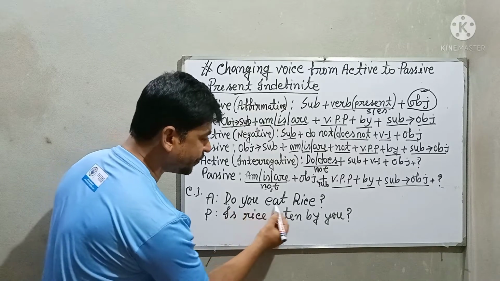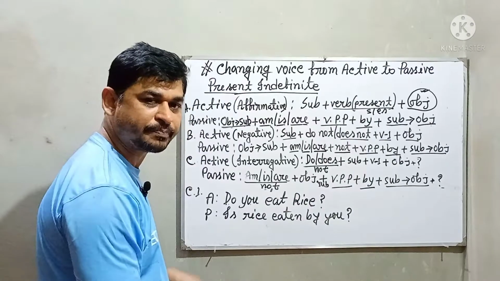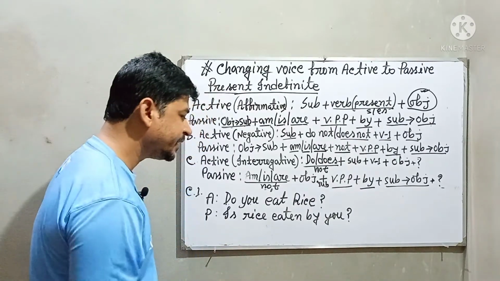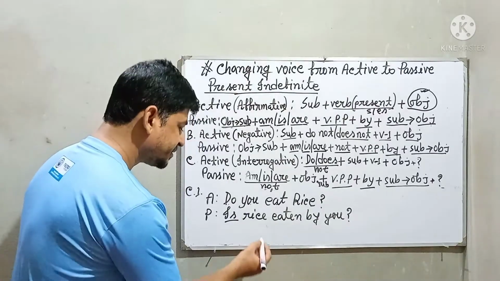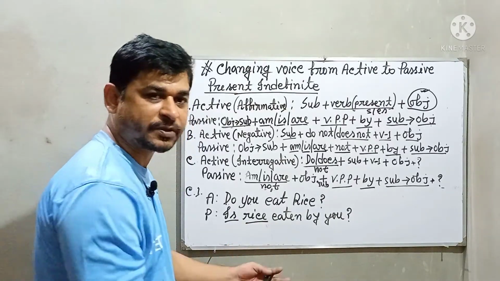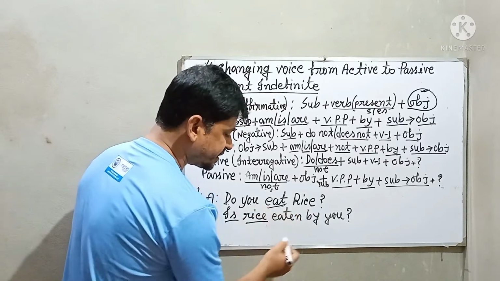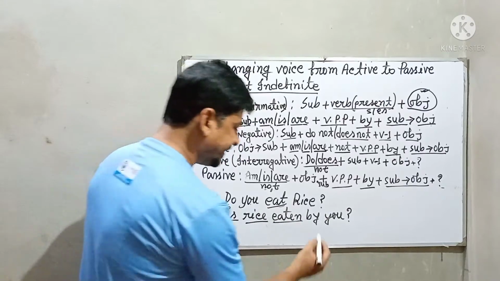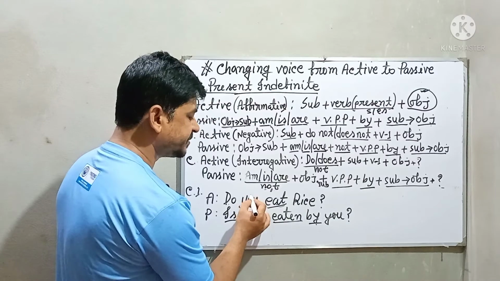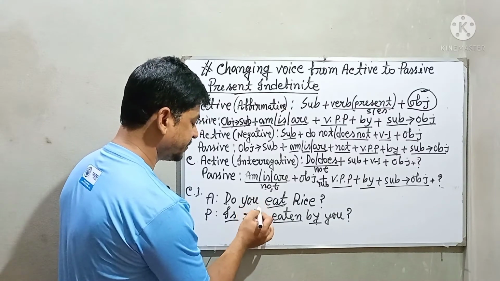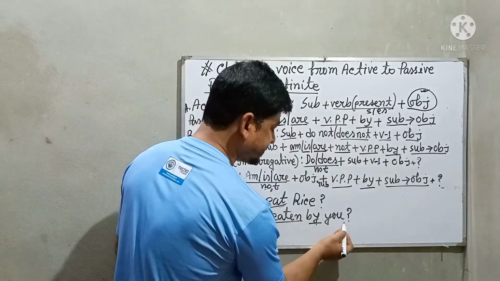Suppose here, do you eat rice? It's an interrogative sentence and it follows the structure of present indefinite tense. And that's why in the beginning of the sentence we have used is, because rice is third person singular number. Then the past participle of the verb eat has become eaten. Then you have to use by, then you have to use the objective form of your subject. So here the subject is you, and the objective form of you is you. Same.